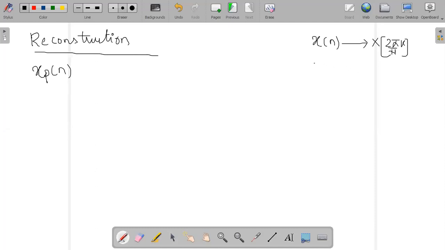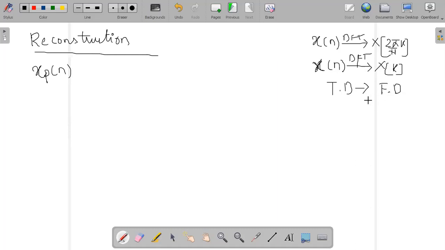Or you can simply say that I take the input x of n and convert it to the frequency domain, which is X of k. Both are the same by the DFT formula, which I derived in yesterday's video lecture. So I transformed the time domain signal to a frequency domain signal.